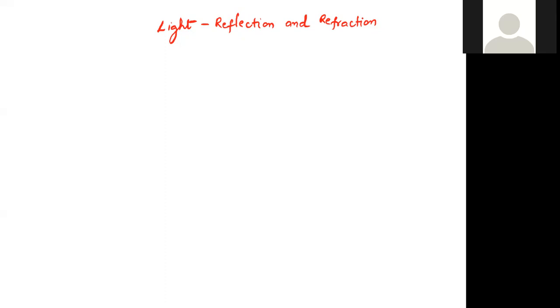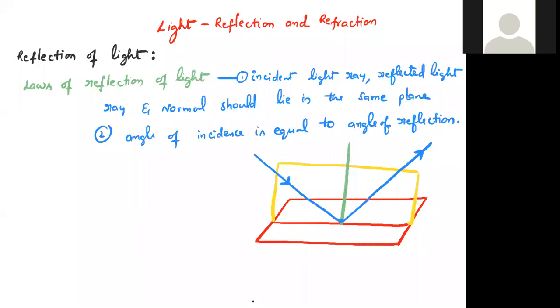And some optical phenomena in nature. In the next chapter, we'll discuss the human eye and how the human eye works in light. Some beautiful phenomena like the twinkling of stars and the blue color of the sky will also be discussed in the next chapter. In the present chapter, we will discuss only the phenomena of reflection and refraction: reflection in plane mirrors and reflection in spherical mirrors. This is all about the introduction of light.